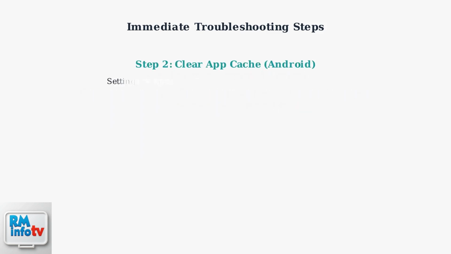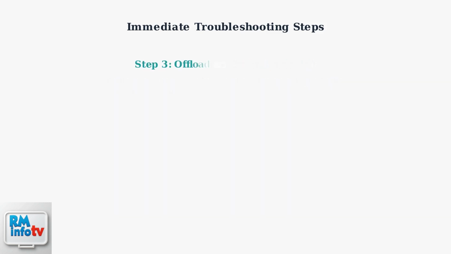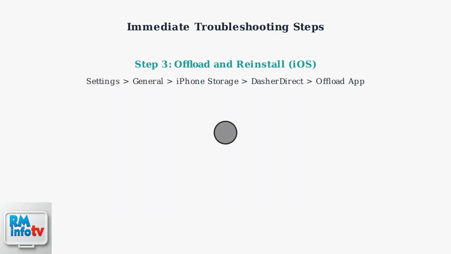For Android users, clearing the app cache is highly effective. Navigate to Settings, then Apps, find Dasher Direct, go to Storage, and select Clear Cache. This resolves 70% of persistent touch issues. iPhone users should offload and reinstall the app. Go to Settings, General, iPhone Storage, find Dasher Direct, and select Offload App, then reinstall from the App Store. This fixes 80% of display problems.